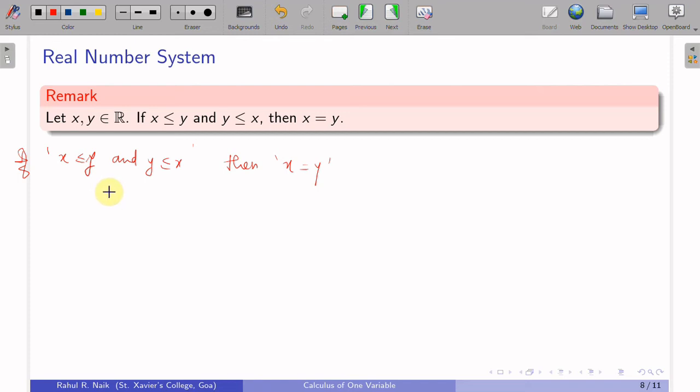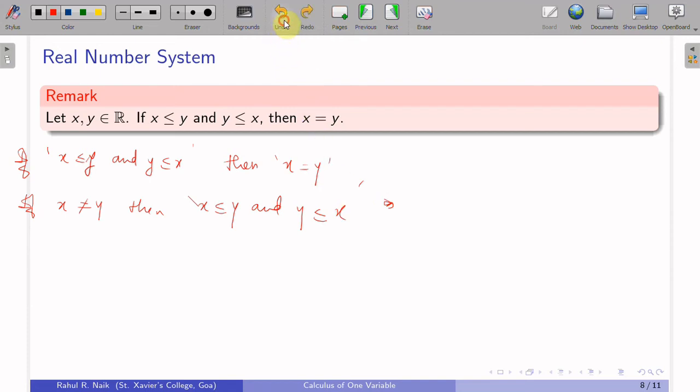So there is no harm in proving it this way. I'll prove that if x is not equal to y, then x less than or equal to y and y less than or equal to x is not true.